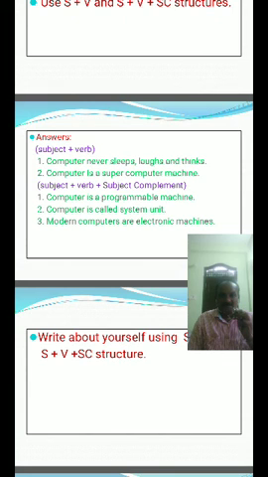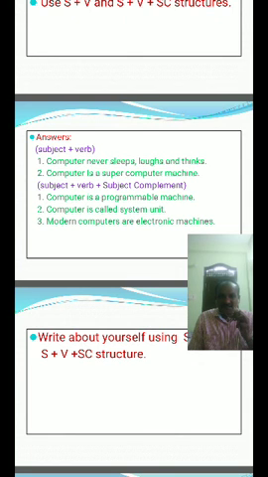We identified five sentences from the passage, in which two belong to subject plus verb structure and the remaining three belong to subject plus verb plus subject complement. The first two are: Computer never sleeps, laughs and thinks. Computer is a supercomputer machine. These two sentences are subject plus verb structure.